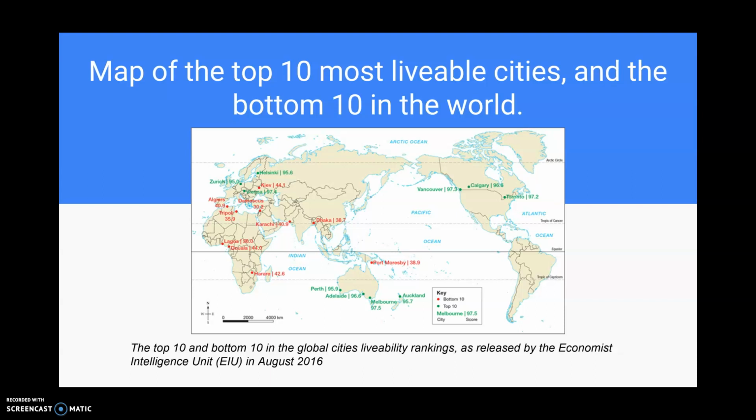So this map shows the top 10 and bottom 10 of global cities as ranked by livability. These were released by the Economist Intelligence Unit, the EIU, in August 2016. Now that is a little bit of time ago. These rankings are released every year, so it is possible for you to Google the Economist Intelligence Unit and find out exactly what the rankings are at the moment. So this is indicative of what the rankings were in 2016. This survey ranks 140 cities, and a score of 100 equates to the perfect or ideal city. So the closer to 100 you are, the more livable the city is.